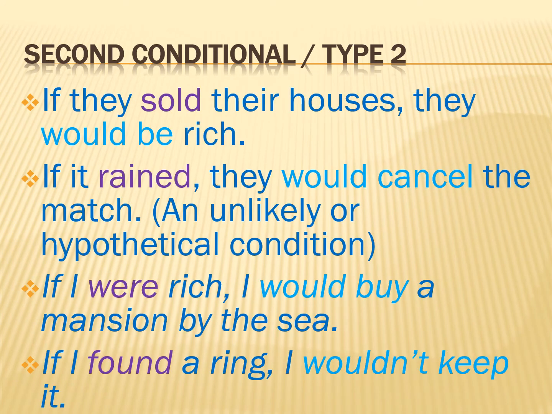Now look at some more examples of the second type. If they sold their houses, they would be rich. If it rained, they would cancel the match. An unlikely or hypothetical condition. If I were rich, I would buy a mansion by the sea. If I found a ring, I wouldn't keep it.